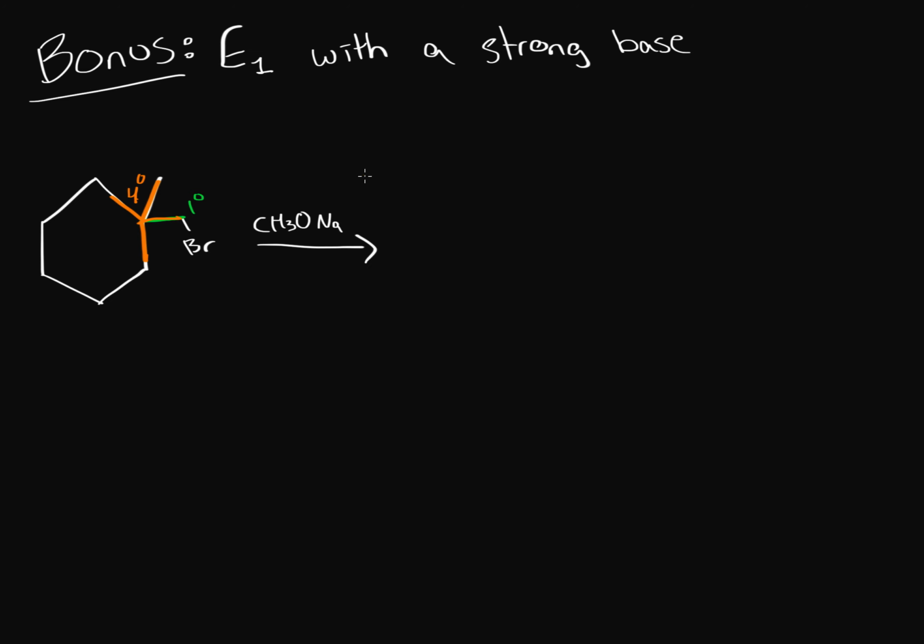So you'll look for E2 because you still have a strong base. But then again, you have no hydrogens from which you can do an E2 reaction. So neither can you do SN2 or E2. So what's possible for it to happen? Well, the only possible thing for this to happen right now is for bromine to leave on its own. And so you get this intermediate.